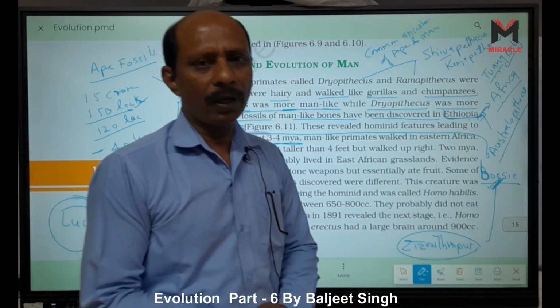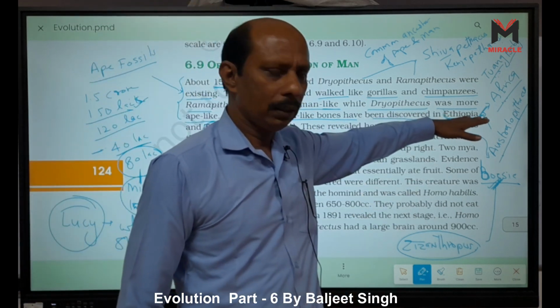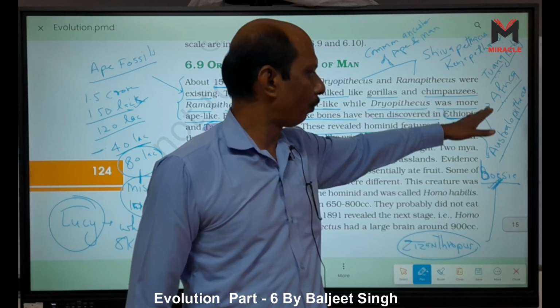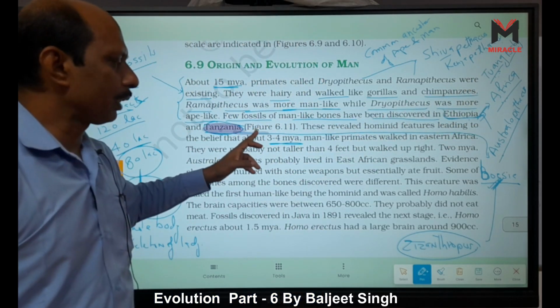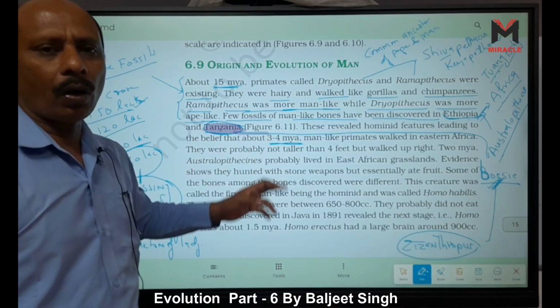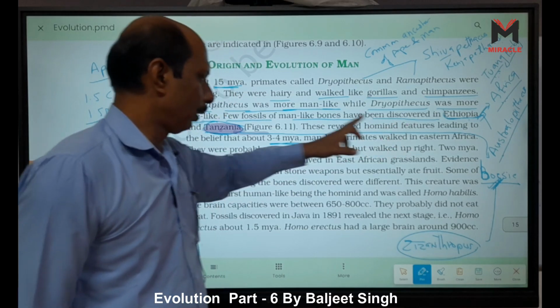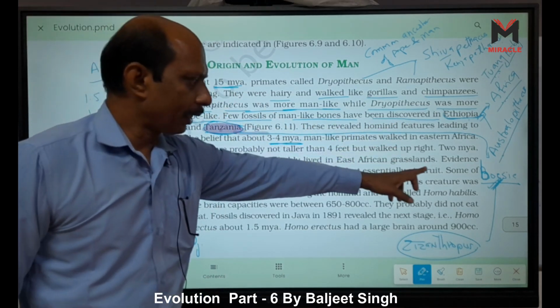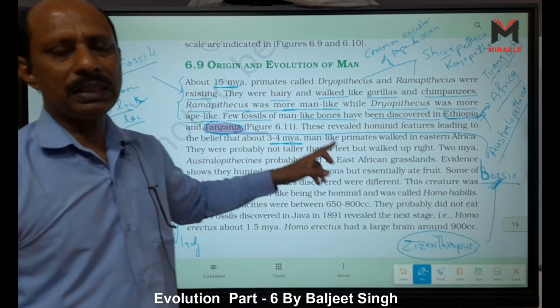They are also called Paranthropus. And Australopithecus boisei, obtained from Tanzania, are called Zinjanthropus.